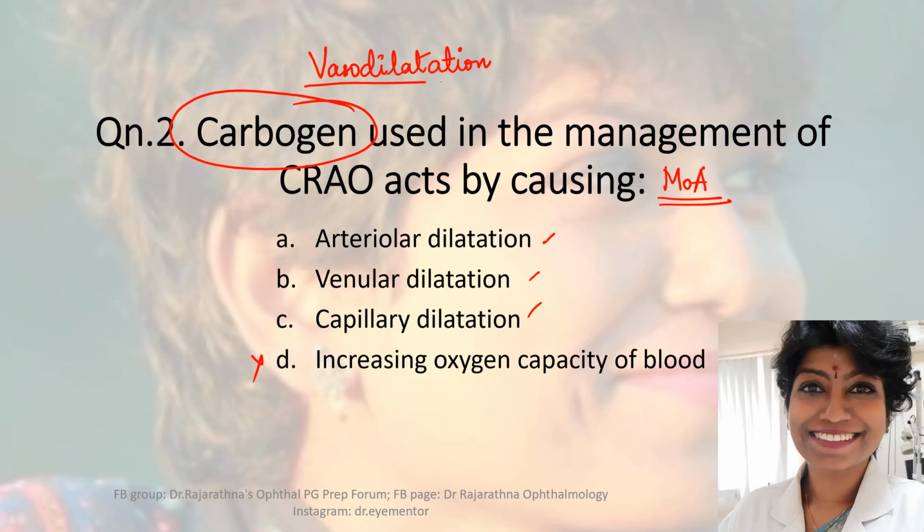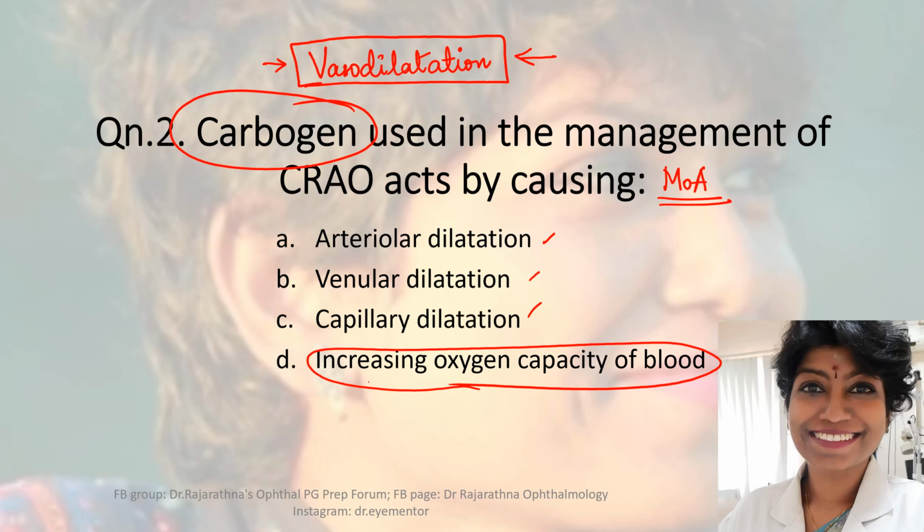Whereas if you have no clue about this vasodilatation, you would probably end up marking increasing oxygen capacity of blood because that catches your fancy and it's a longer option. So you might be thinking, okay, this looks kind of fancy and longer, so this probably is the answer, which of course is not. So let's choose between A, B and C. Now, how do we choose between that?